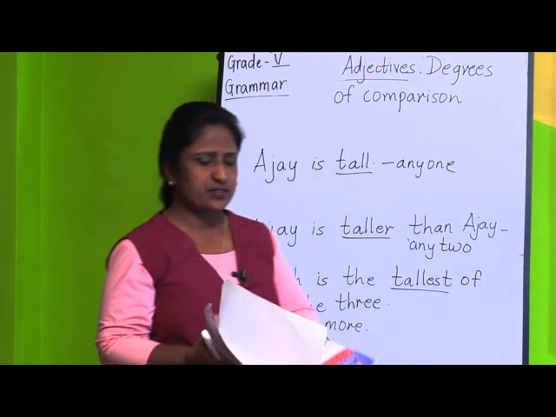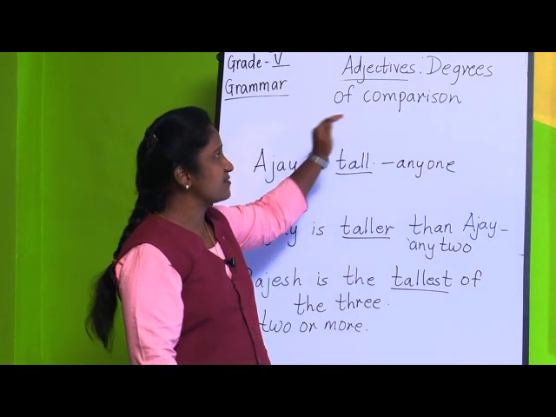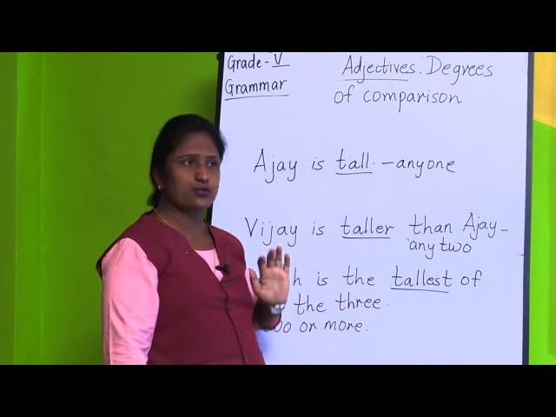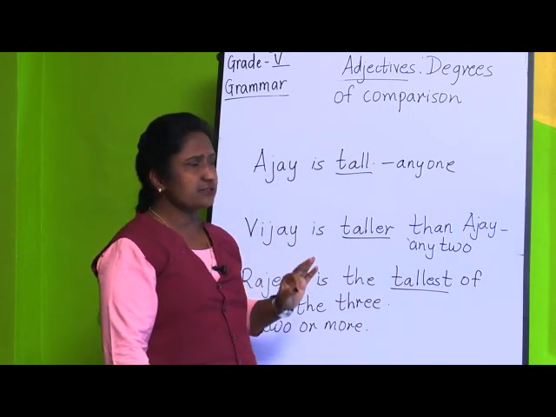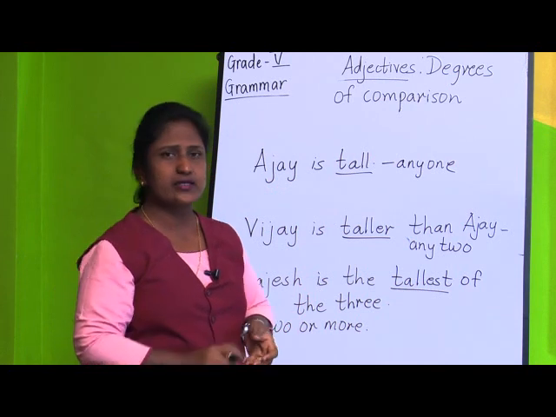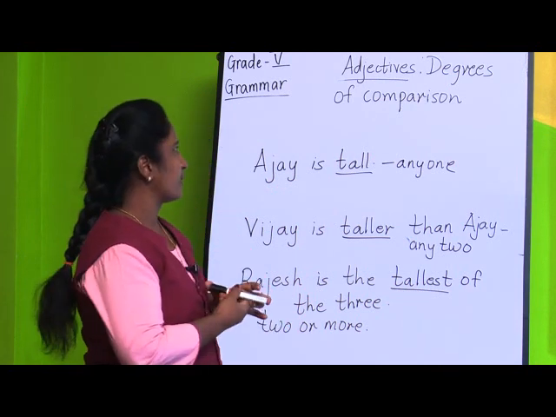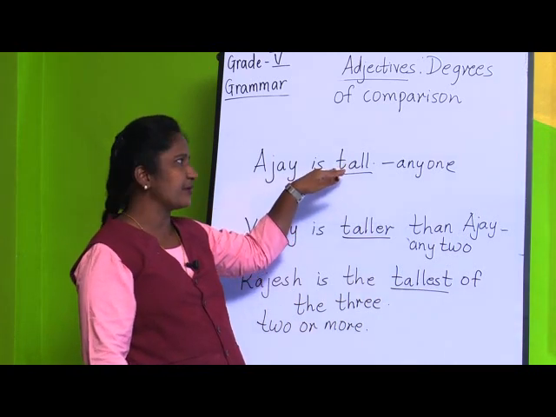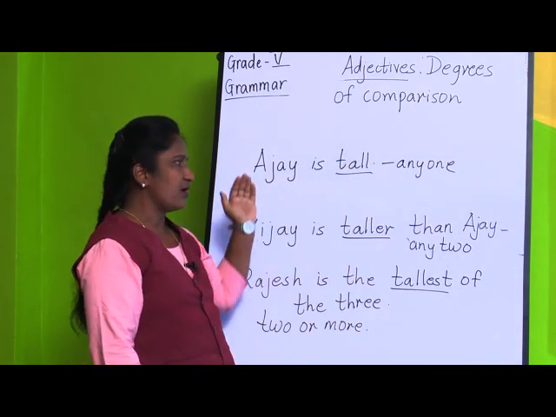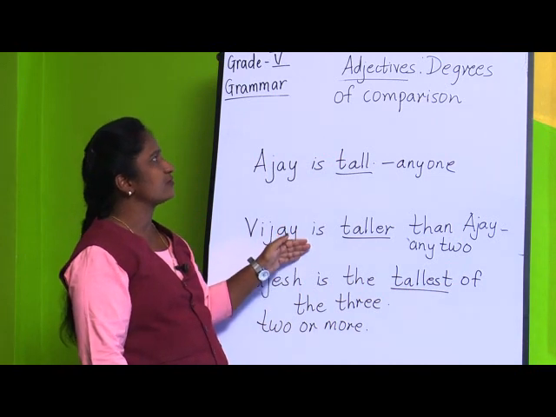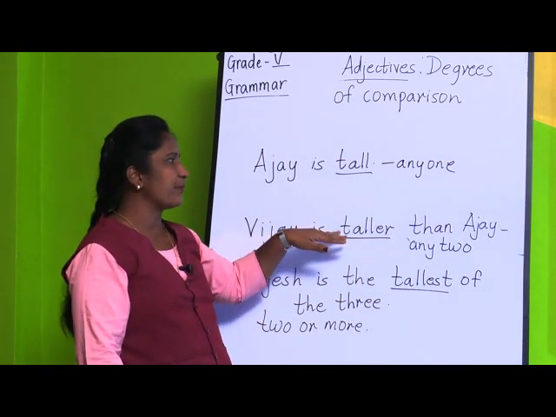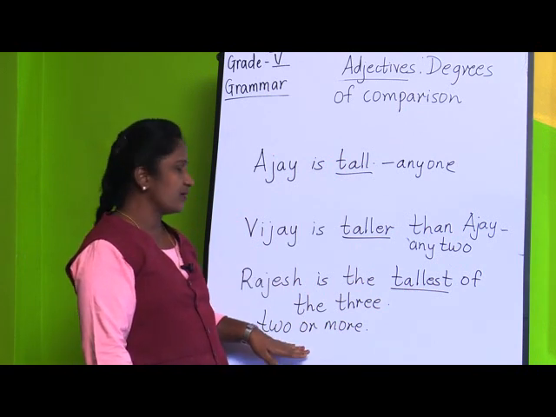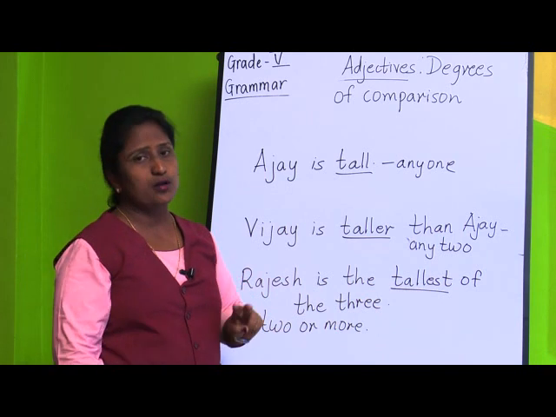Once again, in degrees of comparison we talk only about adjectives of quality, and the three degrees are positive, comparative, and superlative. In positive degree, we show the comparison with only one person. For the comparative degree, we compare between two persons. And for the superlative degree, there is comparison between two or more persons.